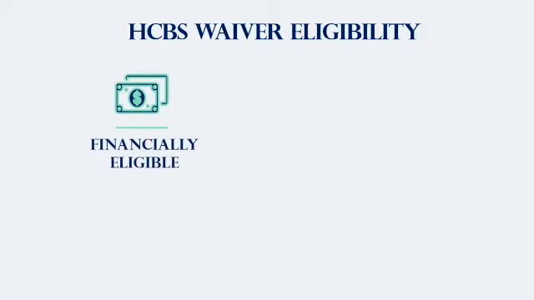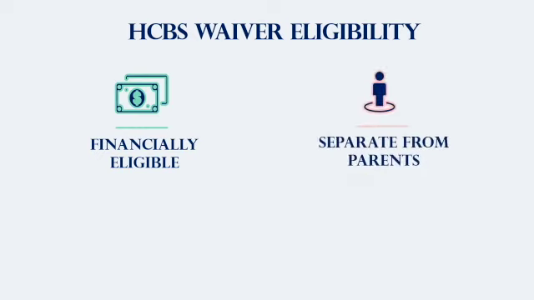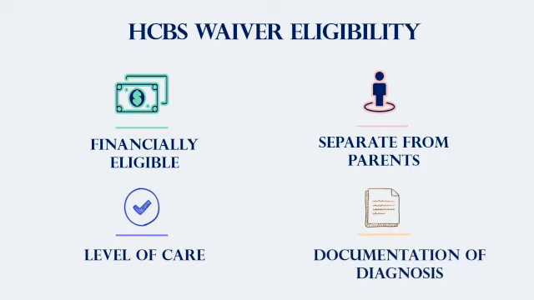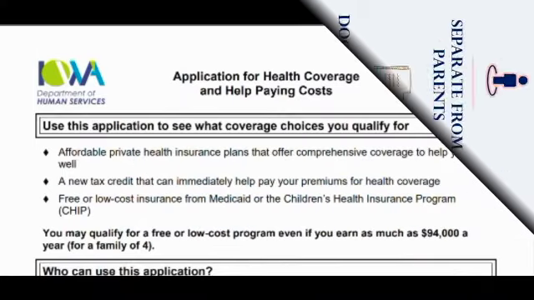First, students must be determined financially eligible for Medicaid. The student or child applying is seen separate or independent of their parents' finances when determining financial eligibility. The next consideration is the individual applying must have certain level of care requirements. Applicants will have to submit information and documentation related to their medical history or diagnosis.